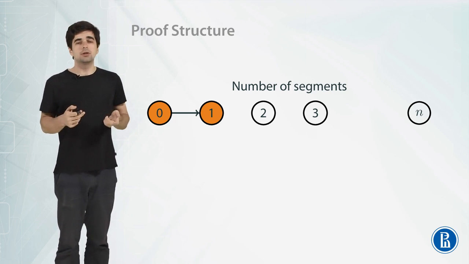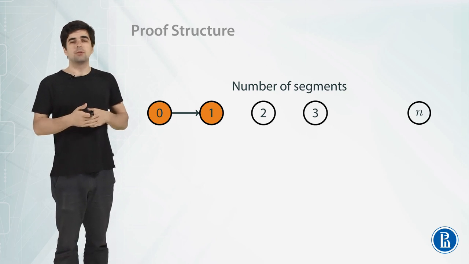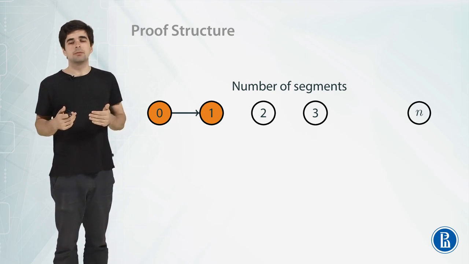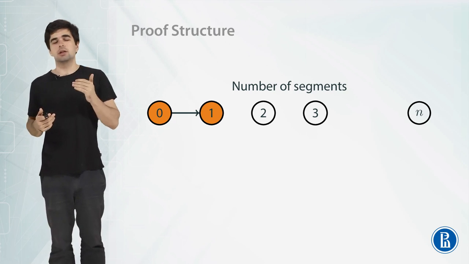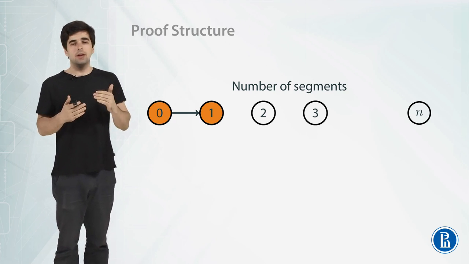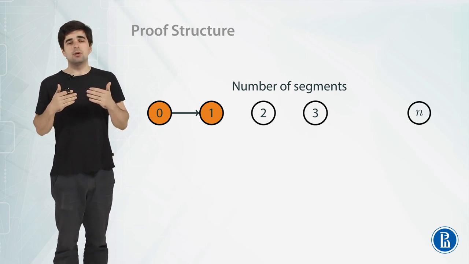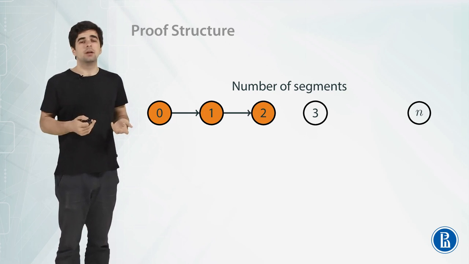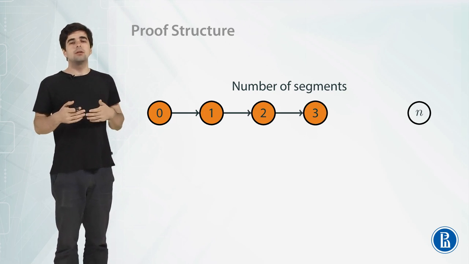And so on, we can go from 1 segment to 2, because if we want to prove something for 2 segments, we can choose one of them to be the first one, and then we know that if we just add only this first segment, the number of odd points will be even. And then, after we add this second segment on top of it, the number of odd points will stay even. So, for any 2 segments, the number of odd points is also even. And then we can make the step from 2 to 3 and so on, but we want to make all the way to n.